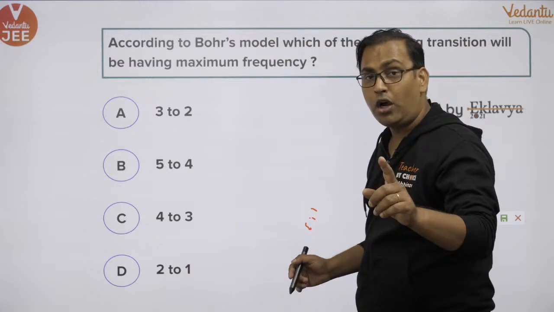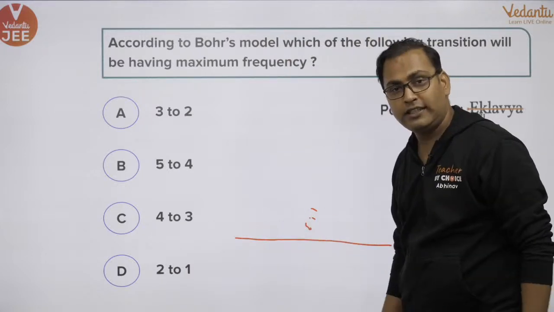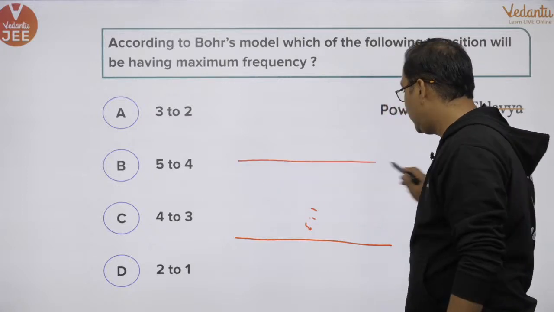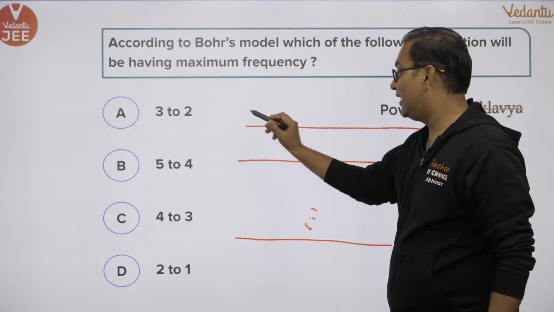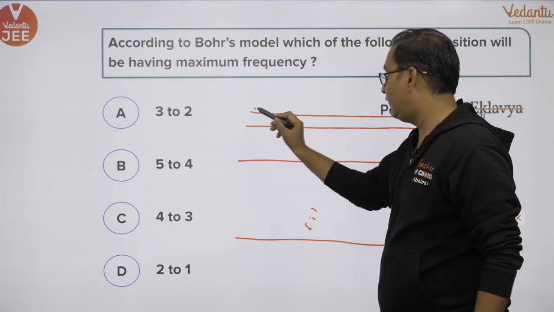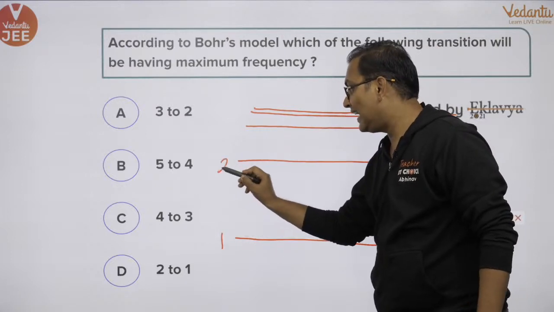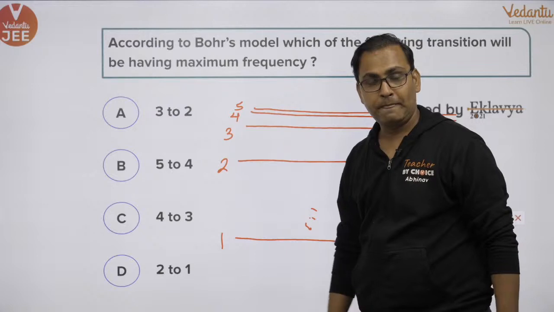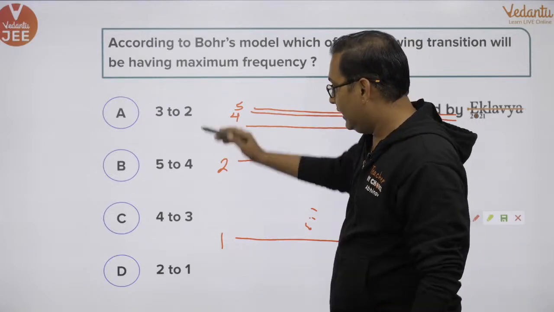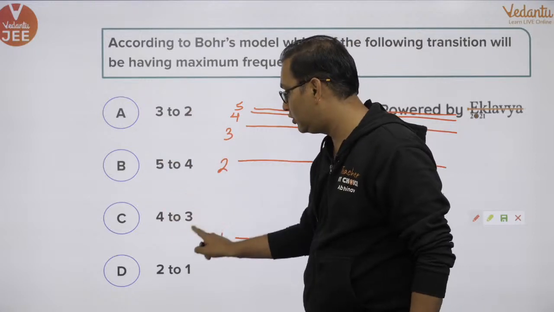So when we draw the energy levels, can you see the first energy level is here, the second energy level is here, the third energy level is here, fourth energy level is here, fifth energy level is here. What I want to show here is that as you move up, the energy gaps go on decreasing. These are all adjacent transitions, 3 to 2, 5 to 4, 4 to 3 and 2 to 1.